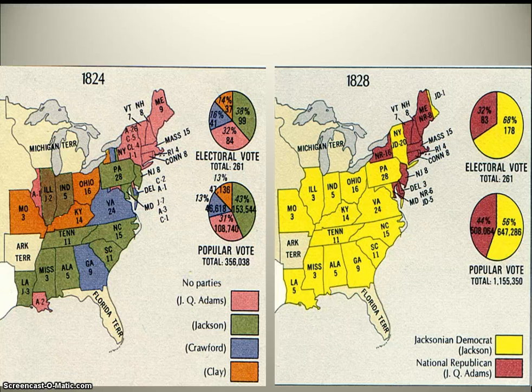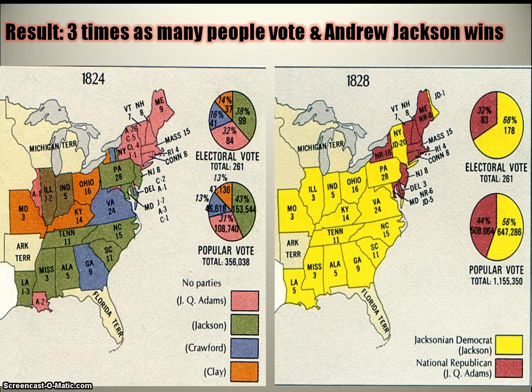You have here a map with the difference between the election of 1824 and your election of 1828. You'll see that Jackson is going to clearly win this one. And a lot of this has to do with the expanded suffrage and the fact that many of your more quote-unquote common citizens, those who do not own property, are now allowed to vote. And that expanded suffrage is going to move Jackson into office. So 3 times as many people are voting in 1828, and Andrew Jackson clearly wins.